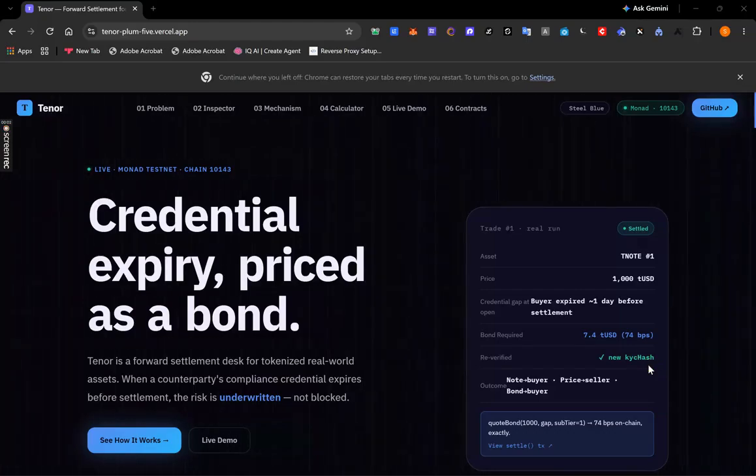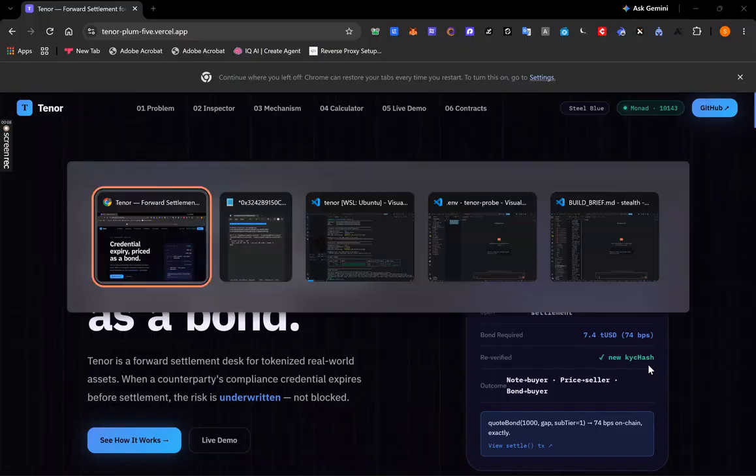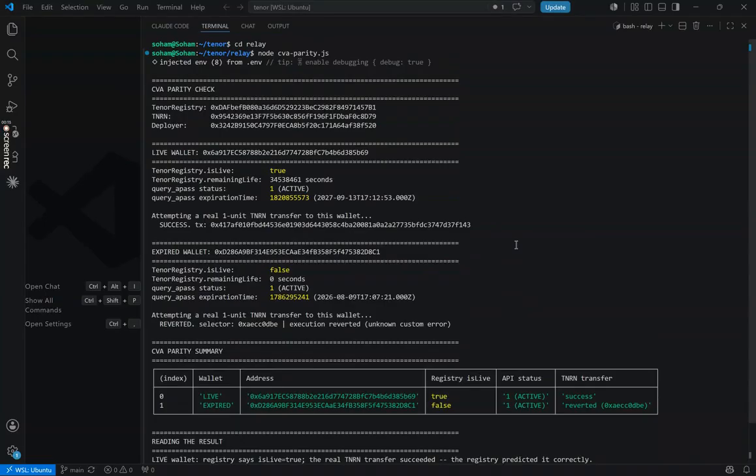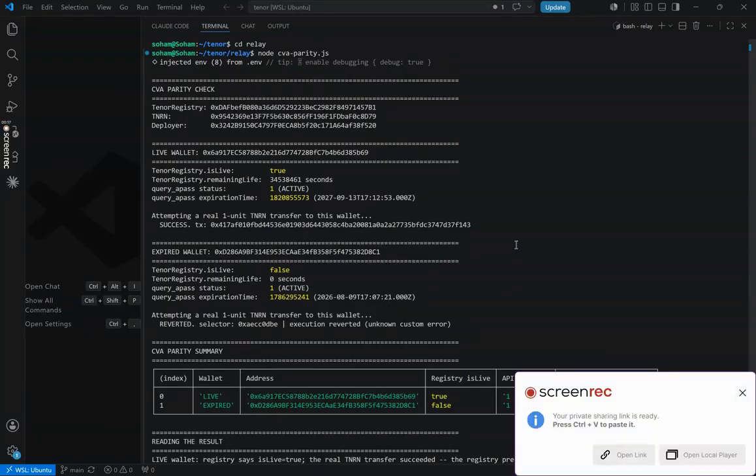So, hello everyone. Let me show you a demo for my project Tenor. Let us just shift to VS Code to show you something. Here you can see that we have two wallets on Monad testnet, both with real Cleanverse credentials. I am sending each one a real A token that I issued through Cleanverse.